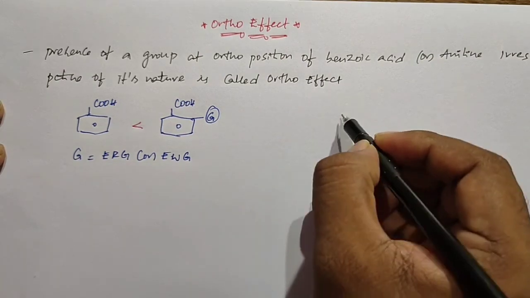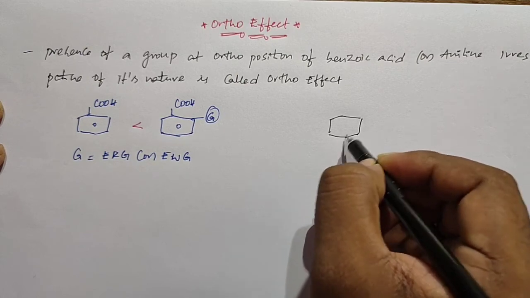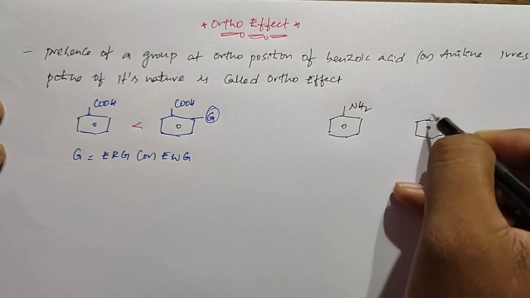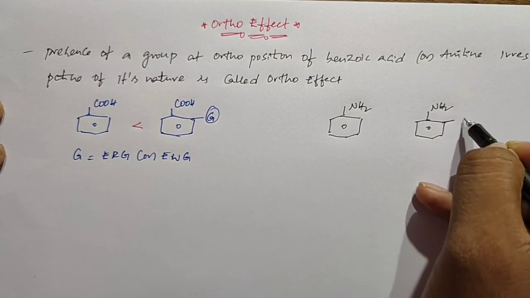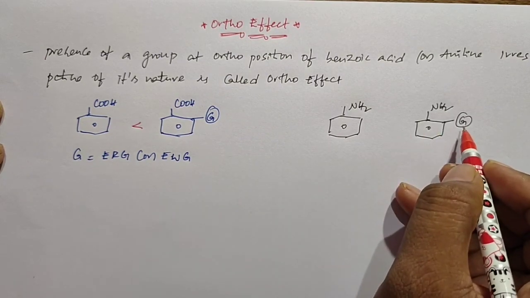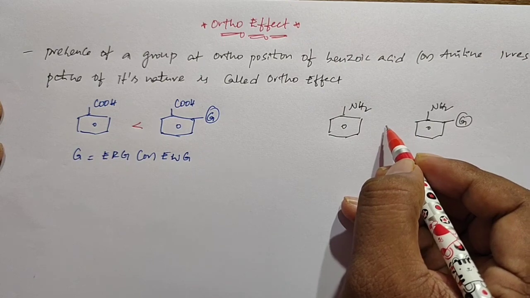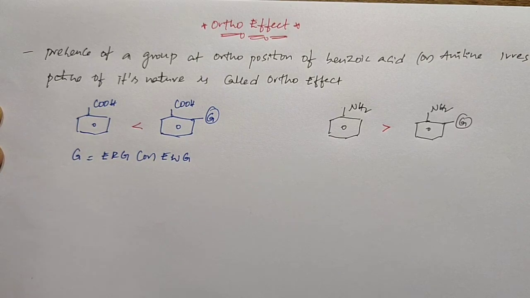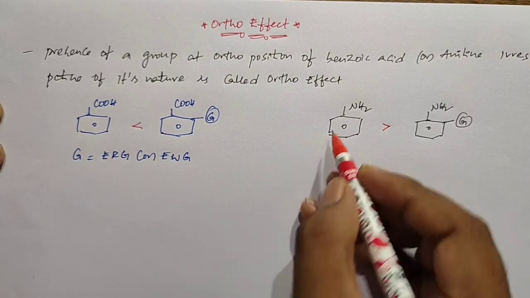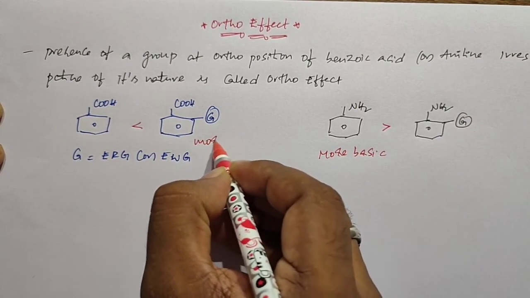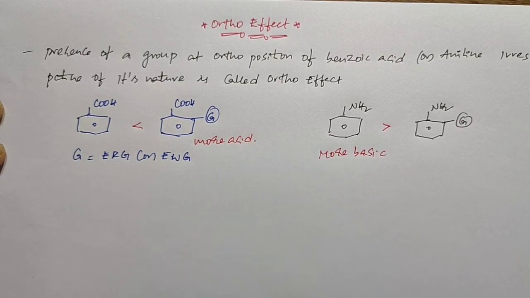Similarly, when you take the aniline and ortho substituted aniline, this is aniline and this is ortho substituted aniline. The ortho substituted aniline has a less basic nature than the aniline. I mean the aniline is more basic than ortho substituted aniline. So this is more basic and this is more acidic. So finally the reason is the ortho effect.